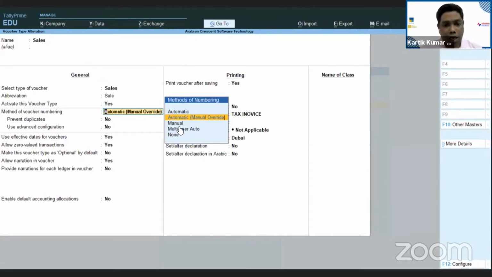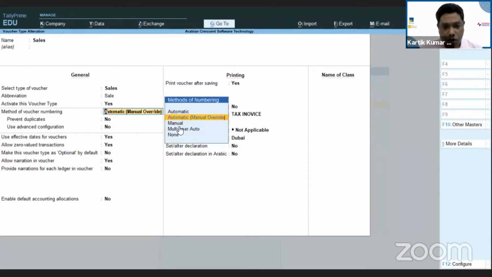What auto manual helps with is, as I said before, on 1st of October the voucher numbering I kept as 501. Now I'm going to 29th of September and I want to pass an entry. So on that date the voucher number will be allotted 502. The voucher numbers below are not changing.